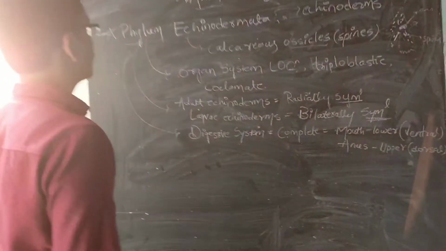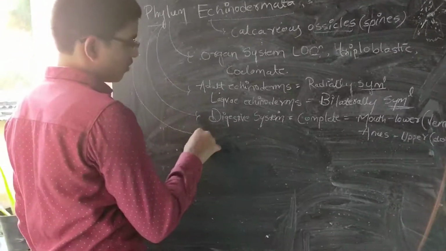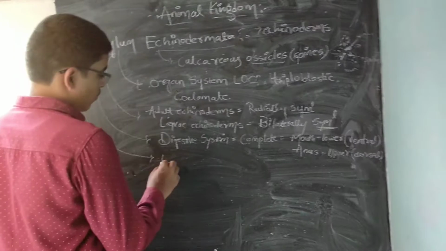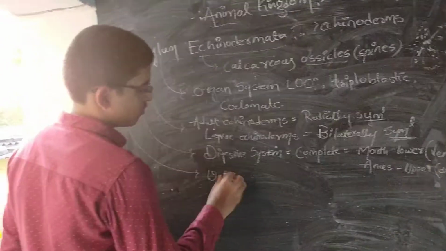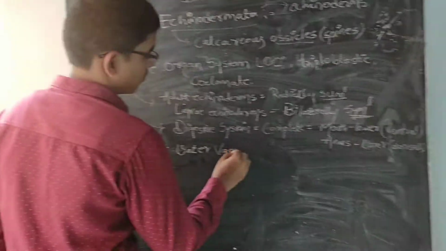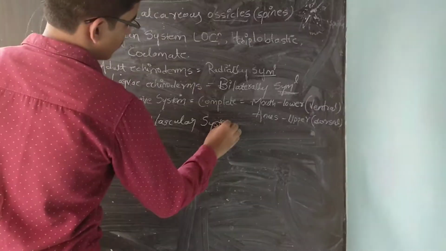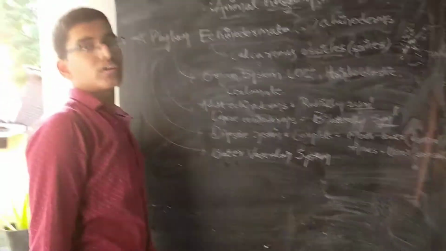The most distinctive or peculiar characteristic of the echinoderms is the presence of the water vascular system. What is the function of this water vascular system?